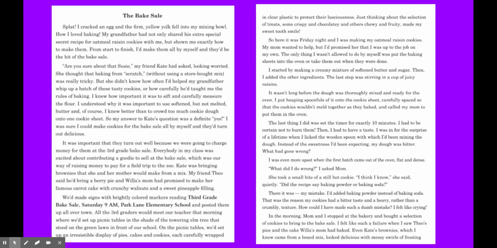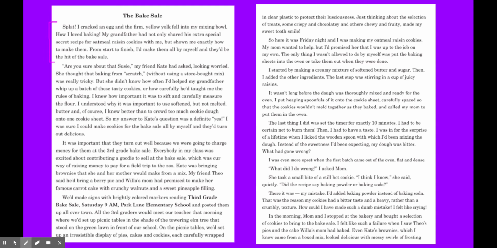If you said a bake sale or something where they're selling baked items, you are absolutely right. Let's start by looking at our entertaining beginning. Where will we find the entertaining beginning? Right up here. It's probably going to be this part. See if you can tell which strategy our author uses.